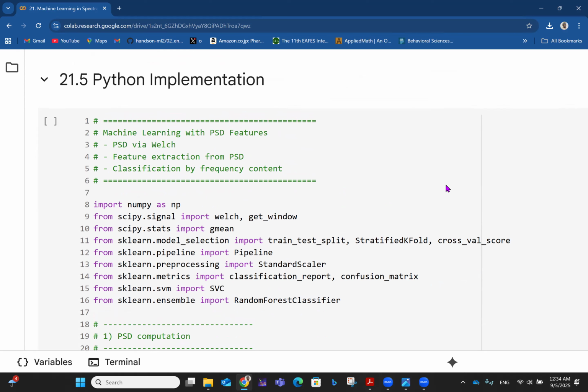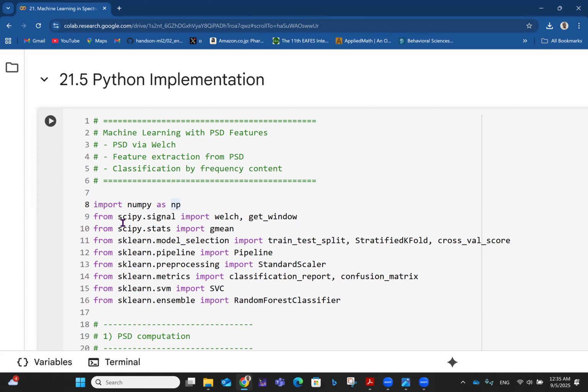So for the Python implementation now, we're talking about machine learning with power spectral density features. We have PSD via Welch, feature extraction from PSD, and classification by frequency content. So, we import. Here we have a combination of machine learning and spectral analysis. You know the usual things we've been using for spectral analysis. NumPy seems to be everywhere. NumPy is good for data science, and we'll be using it a lot also for spectral analysis.